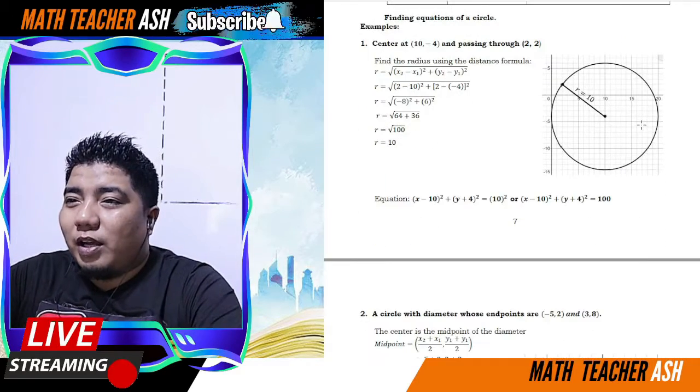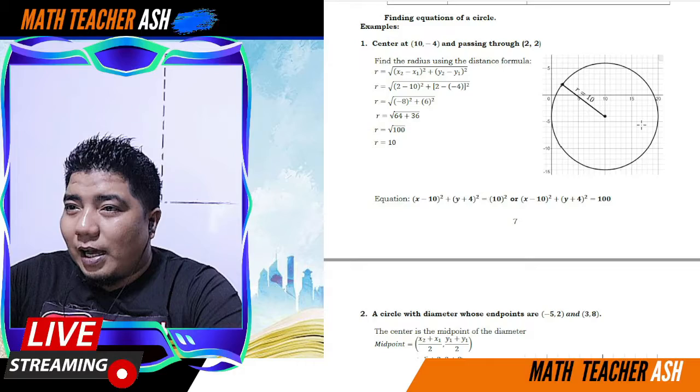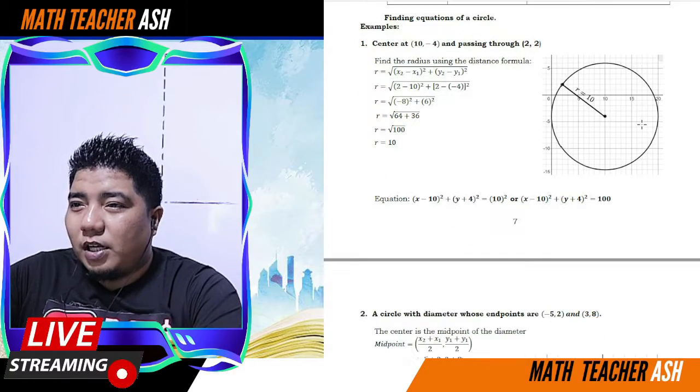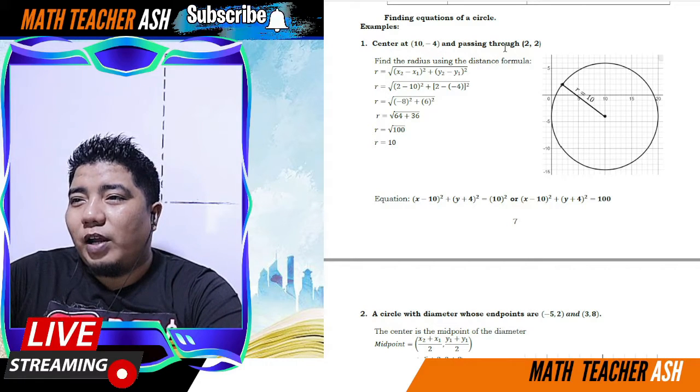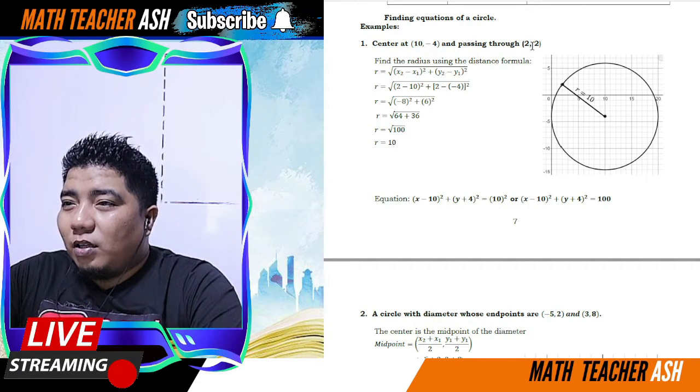Alright, okay, so we have here finding the equation of a circle. The center is 10, negative 4, and passing through the point 2, negative 2.